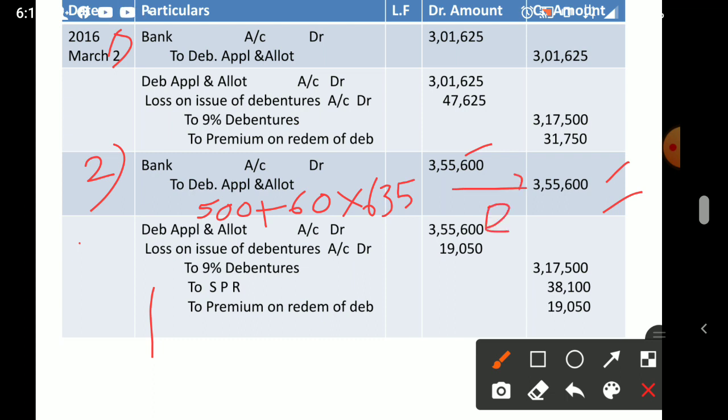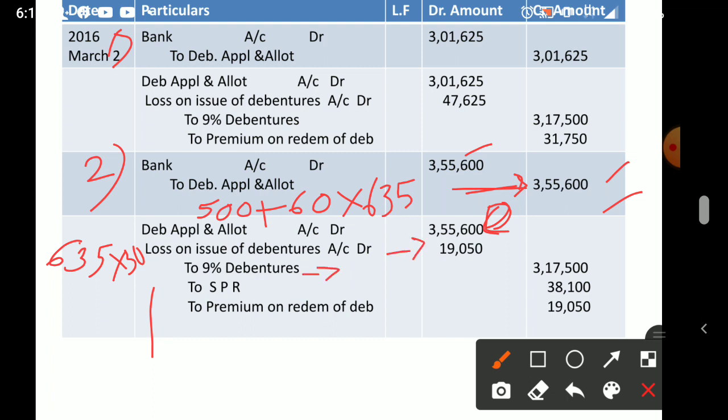Now the same credit will come in the debit. So no confusion here, some easy ways are there. Whatever you credited, that only will be debited here. Now the loss is what? Only the premium which we give at the time of redemption. That premium is how much? 6%. The 6% of 500 we already calculated, it is 30. So what to do? 635 into 30. Always multiply with the number of debentures. 30 is the redemption time premium. That will come 19,050.